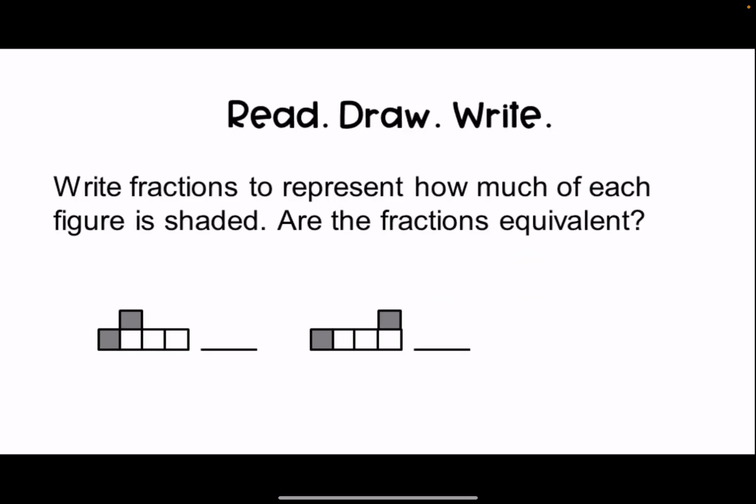Now it's time for your read, draw, write question. We'll read the question together. Then you'll make a drawing using your paper and pencil, a whiteboard with a dry erase marker, or even a Google Jamboard if you have access to that. When you're finished, you can look in the description box below to determine if you answered the question correctly.